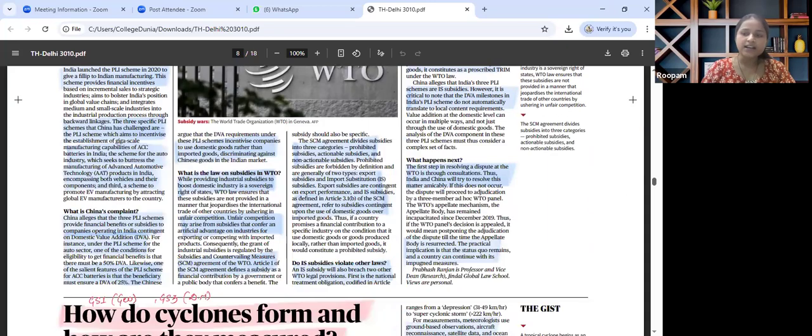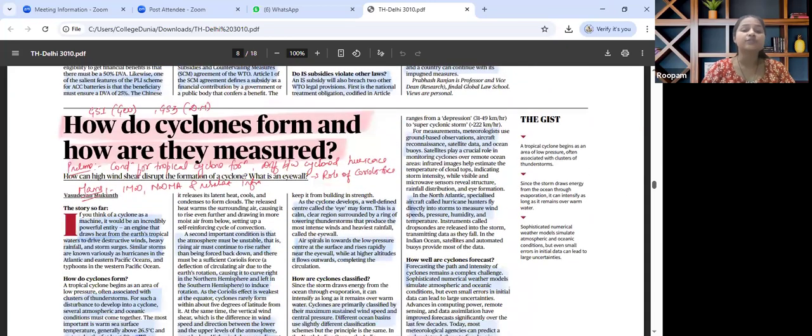The last important article for the day is about how do cyclones form and how are they measured. Relevant for GS paper 1 geography and GS paper 3 disaster management. The theme that has been discussed in this particular article talks about cyclones being heat engines powered by warm tropical water. Formation needs low pressure, high wind velocity and the Coriolis force effect.